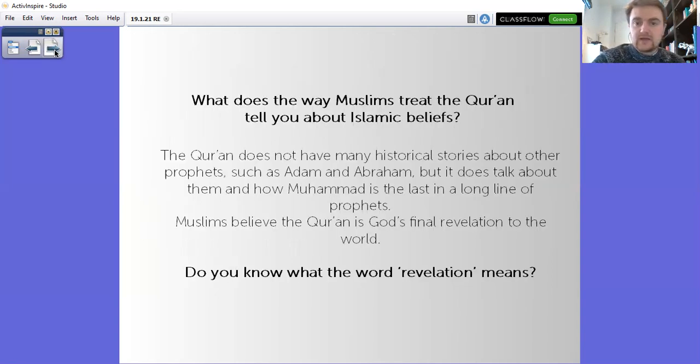The Quran does not have many historical stories about other prophets, such as Adam and Abraham, but it does talk about them and how Muhammad is the last in a long line of prophets. Muslims believe the Quran is God's final revelation to the world. And the word revelation means when something is suddenly revealed to people. So if you have a revelation, it means you suddenly realize something, something's been revealed to you.